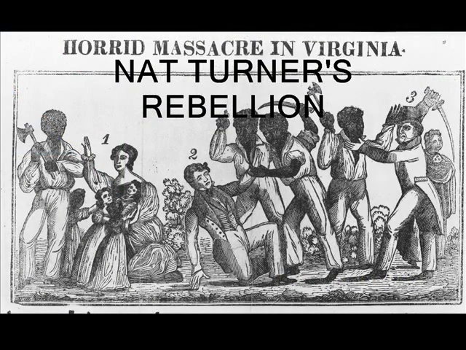In 1831, Nat Turner was a Black slave who led one of the most effective rebellions in American history. The enslaved preacher had prophetic visions that led him to start a revolt that led to the killing of about 55 white people. Although Turner's rebellion was unsuccessful, it was successful in increasing tensions between the North and Southern states.